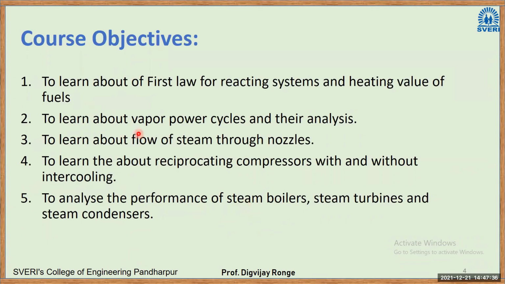Now the course objectives. Course objective means what is expected to be studied from this subject. To learn about first law for reactant system and heating value of fuels. To learn about vapor power cycles and their analysis. To learn about flow of steam through nozzles. To learn about reciprocating compressor with and without intercooling. To analyze the performance of steam boilers, steam turbines, and steam condensers. So these are the components of a power plant: boiler, turbine, condenser, compressor, etc. That also we are going to study.